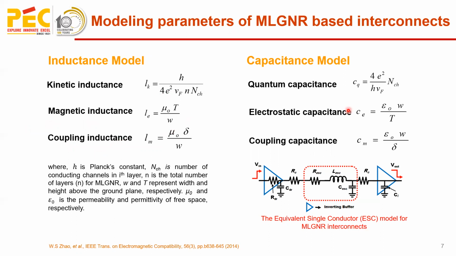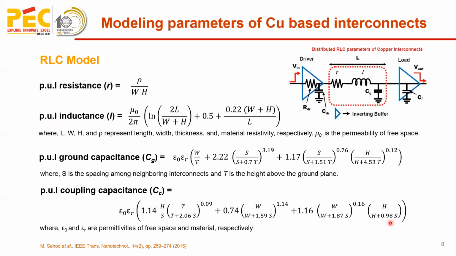After calculating all the RLC parameters, this is the equivalent single conductor model of MLGNR interconnect we have used to compute the performance parameters in terms of delay and average power using SPICE simulations.